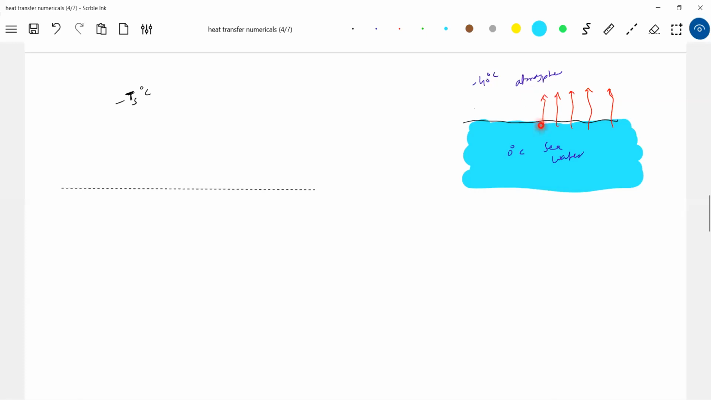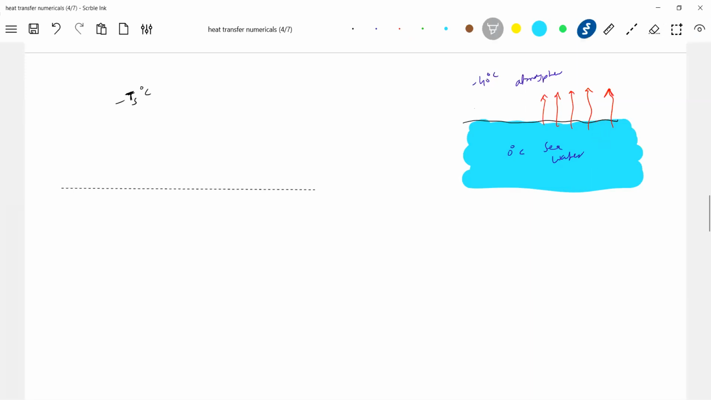So if water at 0 degrees Celsius loses heat, what do we get? Then it will freeze, no? It will become ice at 0 degrees Celsius. So like that, what happens? The ice layer starts forming at the surface of seawater. With this, what will happen? The thickness of the ice layer keeps on increasing.